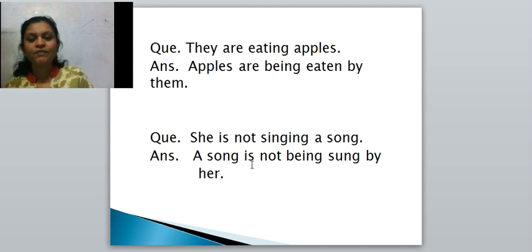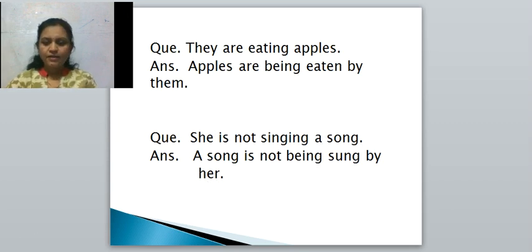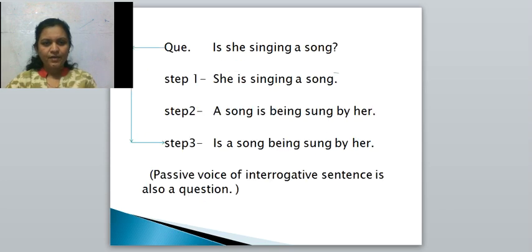Then auxiliary verb is. Negative, not. Being sung by her. Okay? A song is not being sung by her. Understood? Then here we have seen passive voice of assertive sentence. Now next is there. Here we are going to take the interrogative sentence.